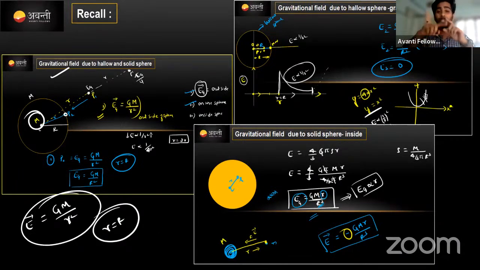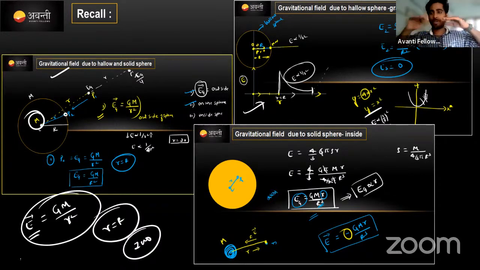And then inside, due to the uniform distribution of mass over the surface, the gravitational field intensity is 0 inside. Correct? For this we drew the graph like this: up to the radius the gravitational field intensity will be 0. When it reaches the surface the value will be maximum. And further moving apart from the mass, again it decreases, the gravitational field intensity decreases as the square of the distance. Cool. This is the equation.